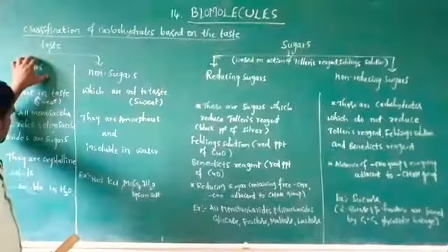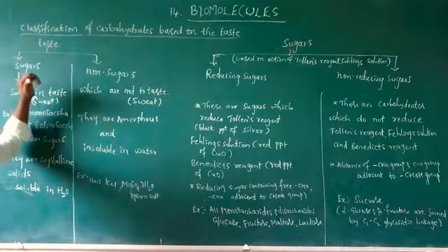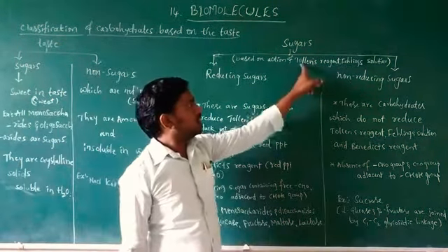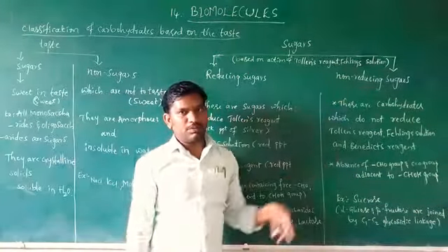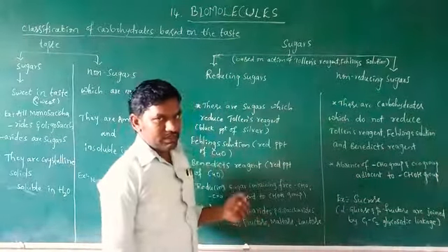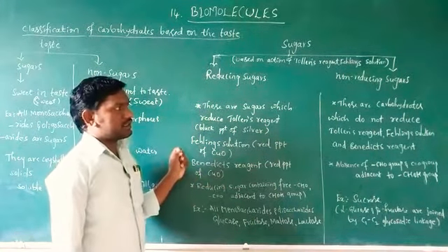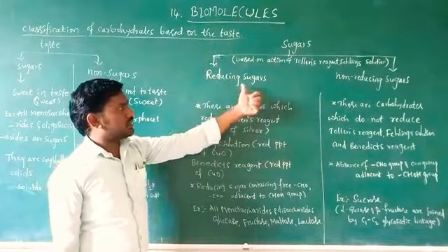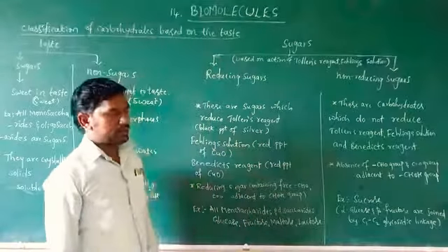Again, sugars are carbohydrates. Sugars are classified based on the action of Tollens reagent, Fehling's solution, or Benedict's reagent. Based on the action of these reagents, sugars are classified into two types: reducing sugars and non-reducing sugars.